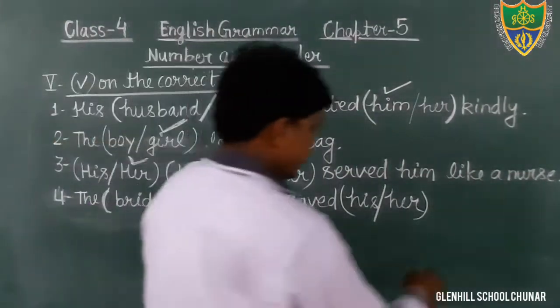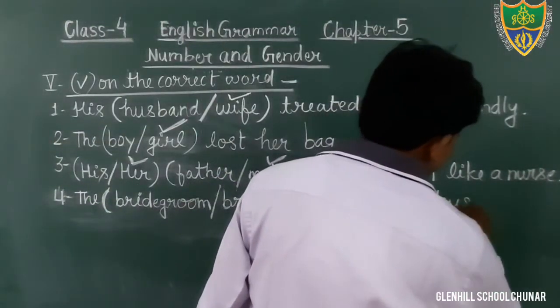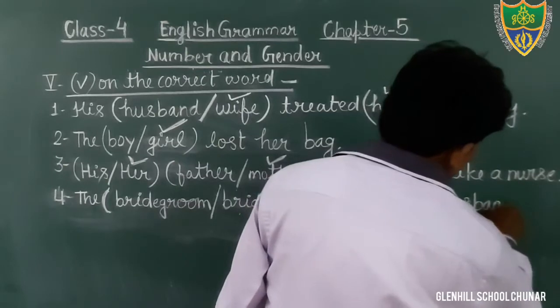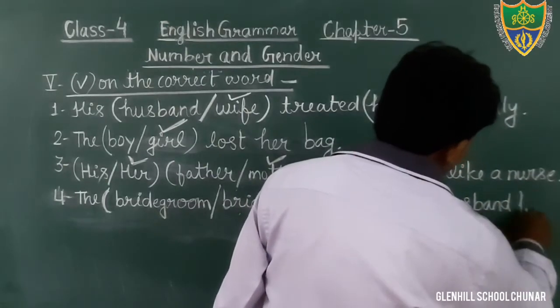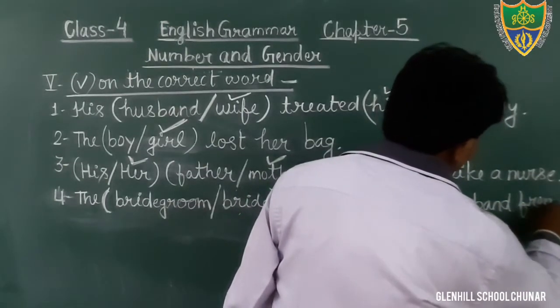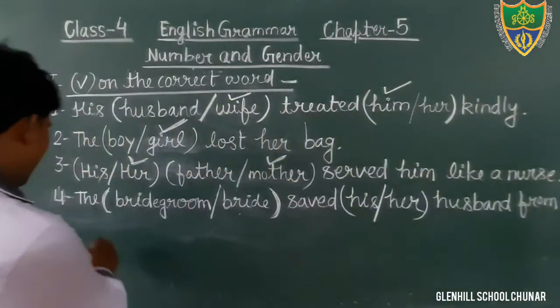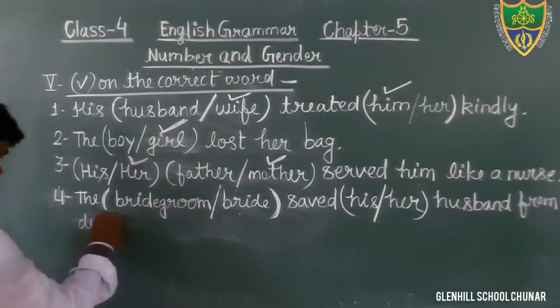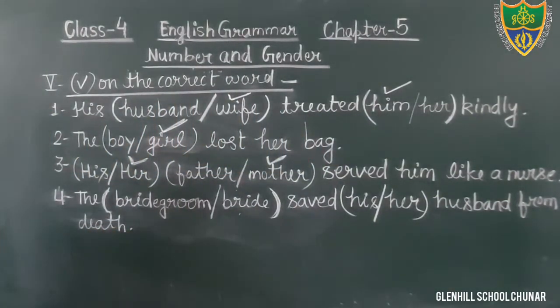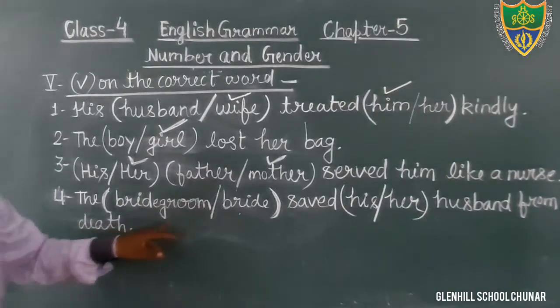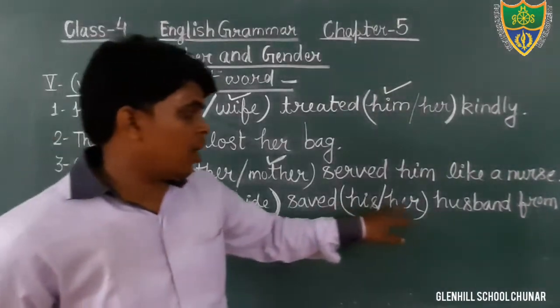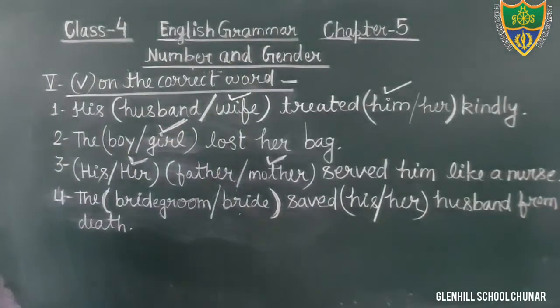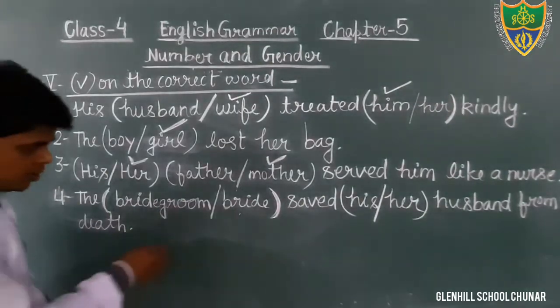Husband from death, from F-R-O-M. I am writing here. The bridegroom or bride saved him or her husband from death. Just see, bride.